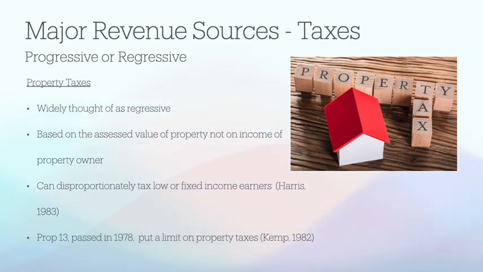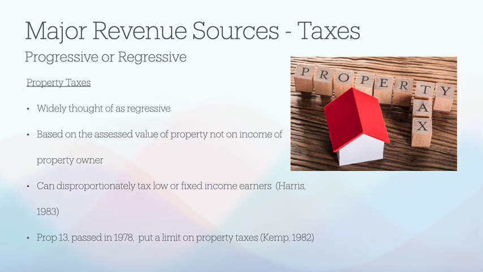In fact, an article in 1983 by William Harris had noted that around the 60s, the demand for public services really grew. And as those demands grew, so did the need for governments to increase taxes in order to keep up with the cost of providing those increased public services.